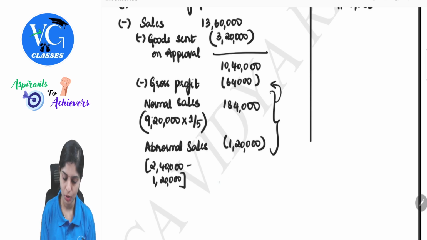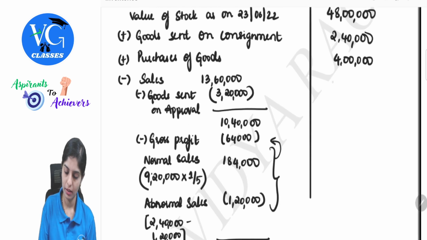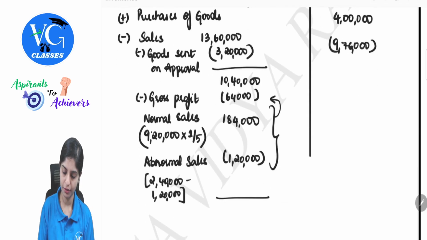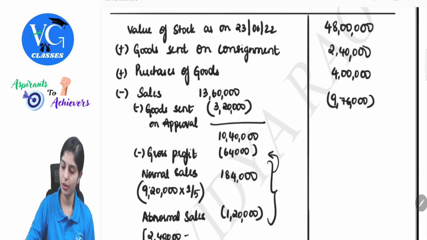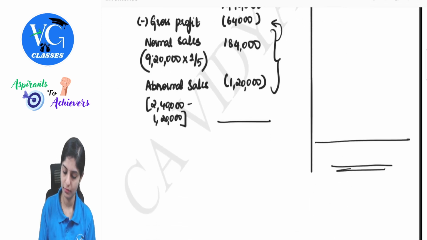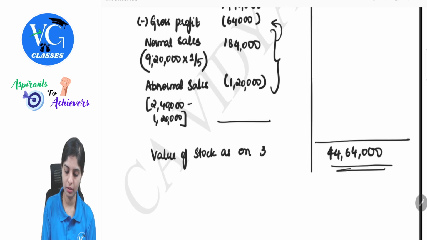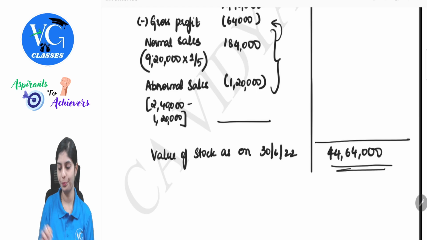Be careful with that. So what is the value we will take? 10 lakh 40, minus 9 lakh 76,000. So if we solve all of these, 48 lakh plus 2 lakh 40,000 plus 4 lakh minus 976, we get 44 lakh 64,000. So this is the value of stock as on 30th June 2022.